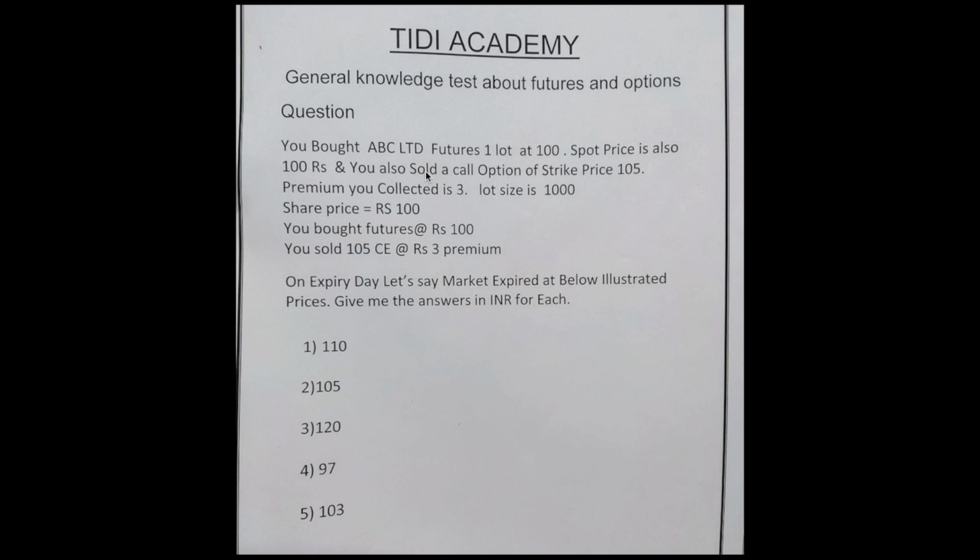Carefully listen. You bought one company's futures, ABC Company Limited, one futures, and the futures is trading at 100 rupees. Very important, you are buying one futures at 100 rupees. Even the spot price is also 100. Futures and spot both are matching. You bought futures at 100. That's all. No confusion.